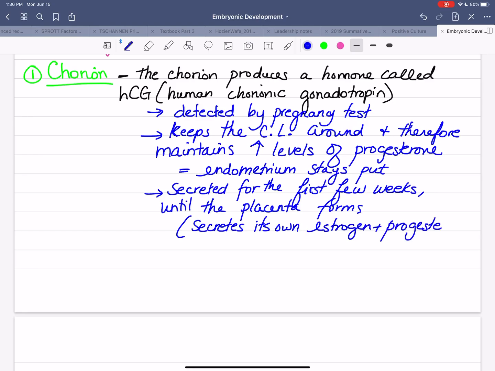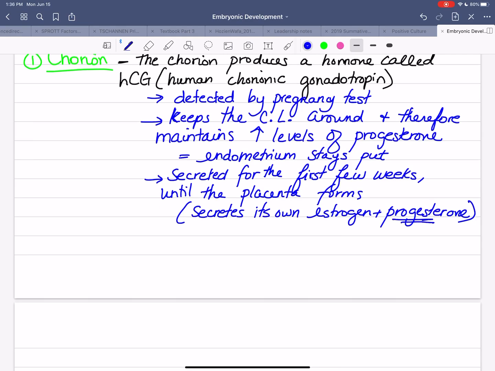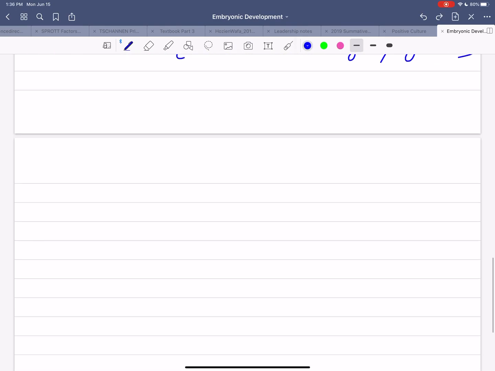And the reason for that is then the placenta secretes its own estrogen and progesterone, and I don't need HCG anymore to maintain the endometrium. The corpus luteum can go away and the endometrium will stay because the placenta will secrete its own progesterone to keep it that way. Okay. Now, the second